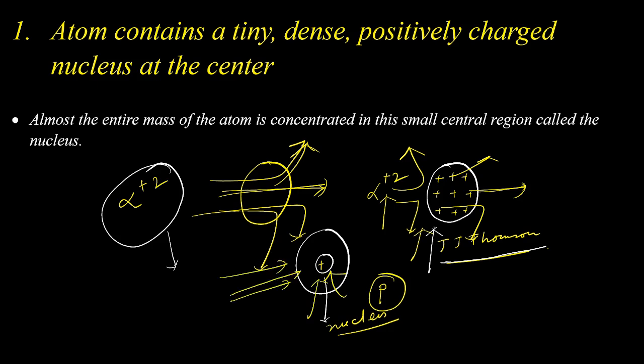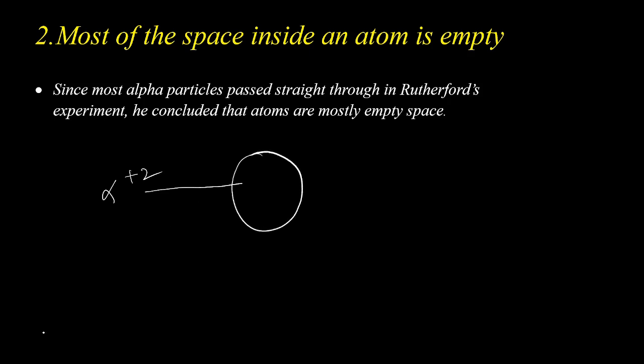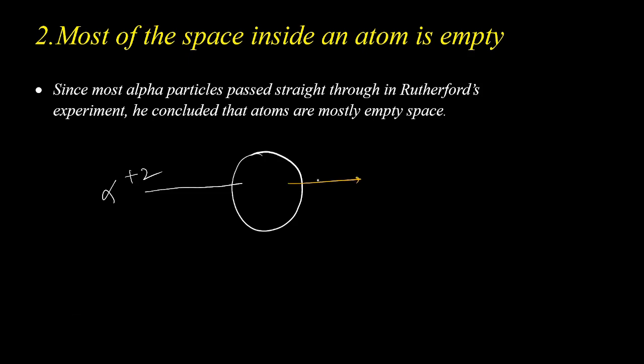Now, he proposed that most of the space inside an atom is empty. How did he get that idea? How did he get that thinking? Actually, Rutherford observed in his alpha particle scattering experiment that alpha particles manage to pass through the atom in a straight path or in a deflected path. Right?